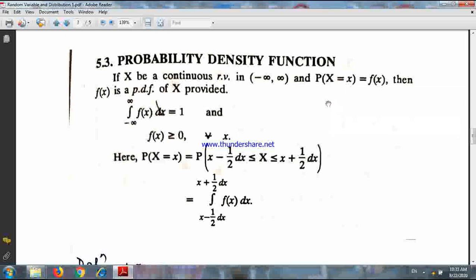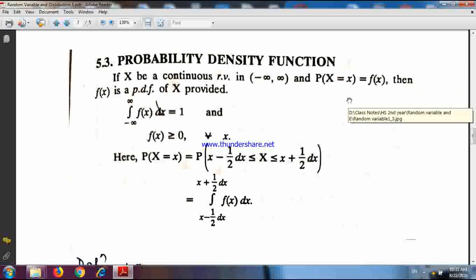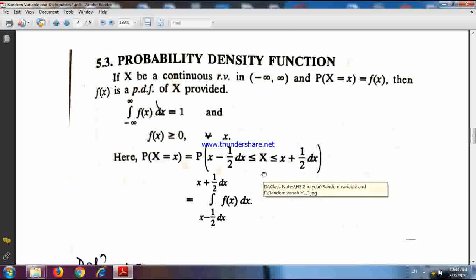So in the discrete case, in general we write P(X = x). But in the continuous case, in general we write small f(x). What is small f(x)? Small f(x) means probability x greater than or equal to x minus half dx and less than or equal to x plus half dx. Another important thing: in the case of a continuous random variable, less than or equal to and strictly less than are the same thing. Greater than or equal to and strictly greater than are the same thing. Why? Because x taking a particular value becomes meaningless.